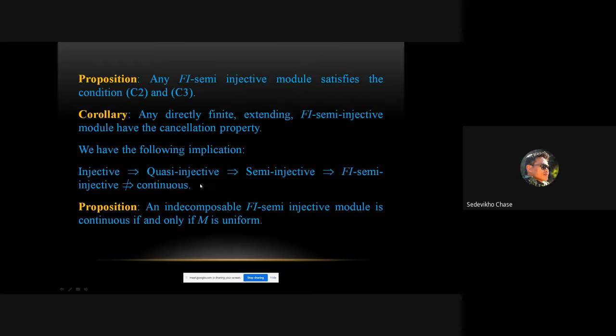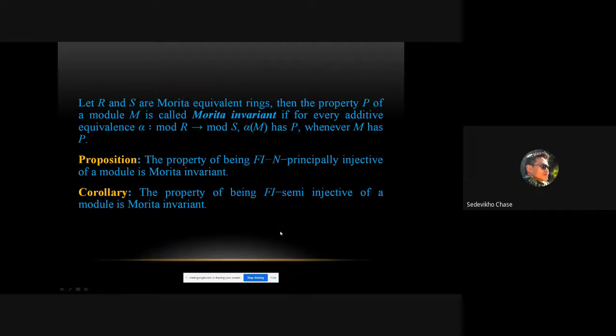So we look for conditions under which Fi semi-injective will be continuous. An indecomposable Fi semi-injective module M is continuous if and only if M is uniform. Likewise, we have some other results also, but I did not list all those results here in the presentation.